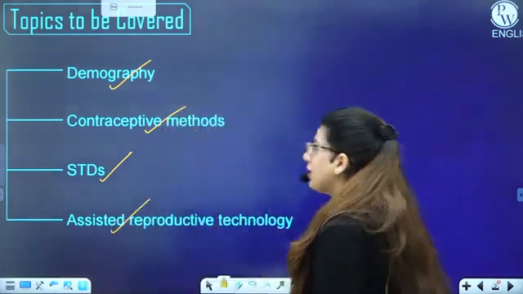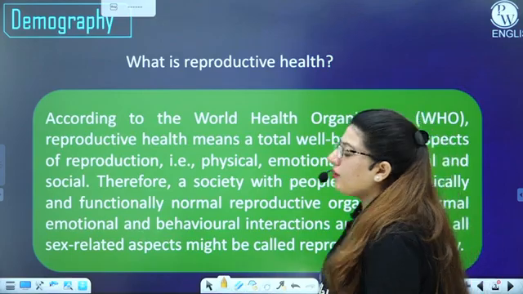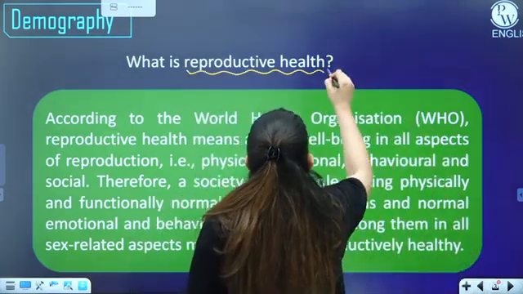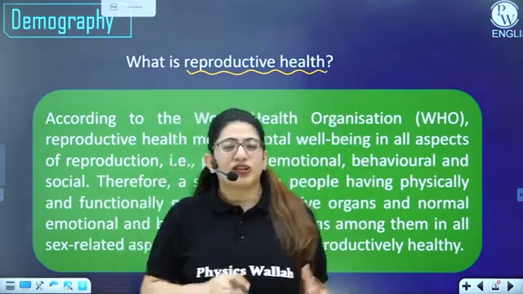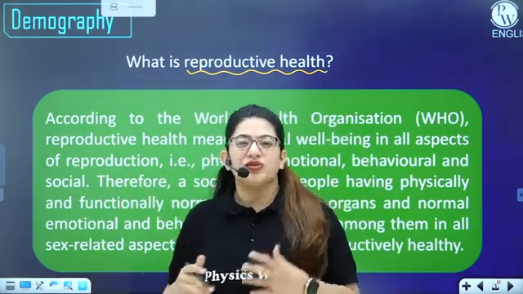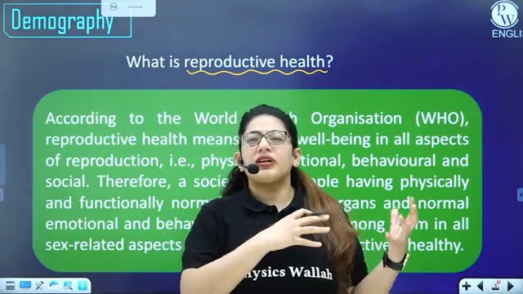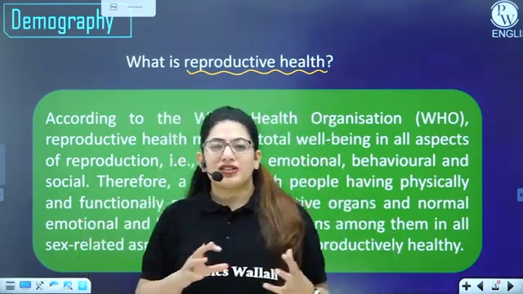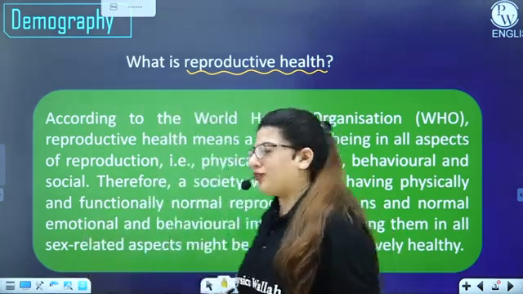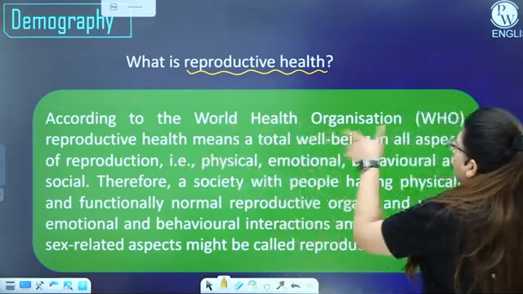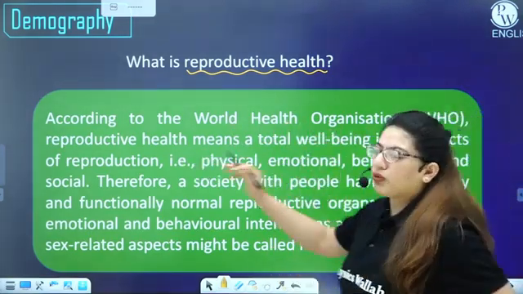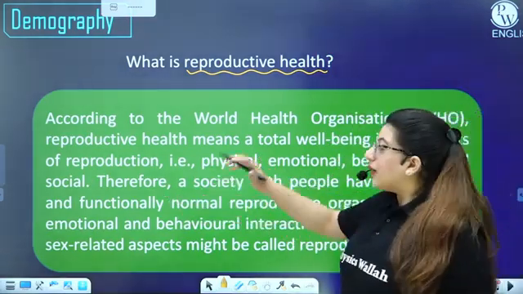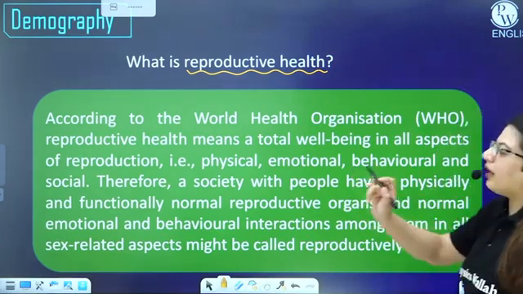So let's get started. So first of all, what is reproductive health? Since the chapter's name is reproductive health, what is reproductive health? There is the World Health Organization that deals with all the diseases that are coming up nowadays or whatever medical issues are there. So this organization has given a very good definition of reproductive health. And what's that? According to WHO, the World Health Organization, reproductive health means a total well-being in all aspects of reproduction, that is physical, emotional, behavioral, and social.